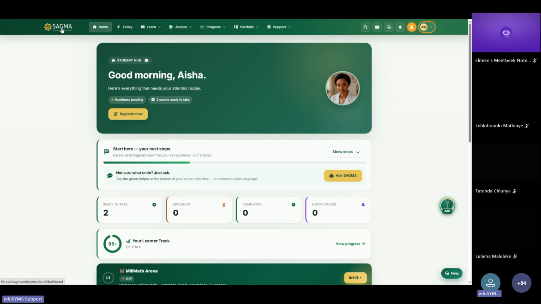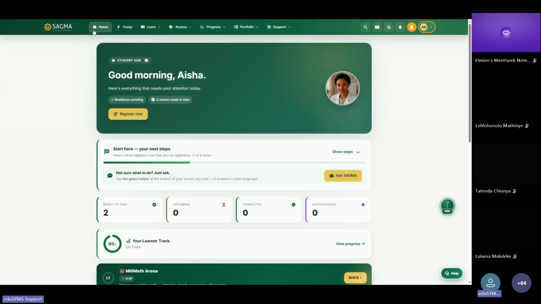And wherever you see that logo, when you click on it, it refreshes the page and takes you back to the main dashboard. So say, for example, you might have poor connectivity. The platform is designed to also work where there's poor connectivity, where it gives some functions even without the internet. Then when the internet returns, it will synchronize and improve your experience. So you might get stuck at some point. You simply click on the SAGMA logo to bring you back to the dashboard, which then refreshes the whole platform to give you a more synchronized experience with the real life data from the main server.